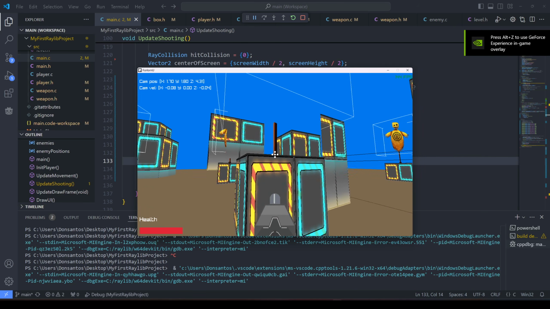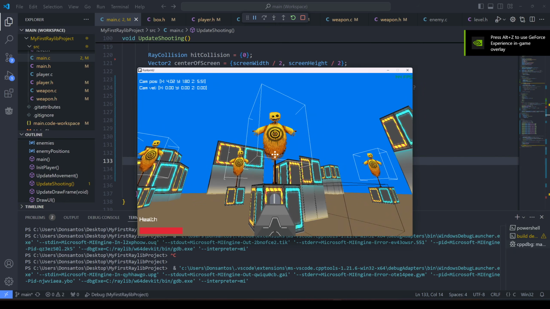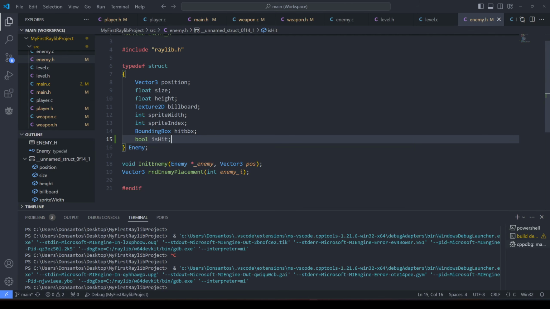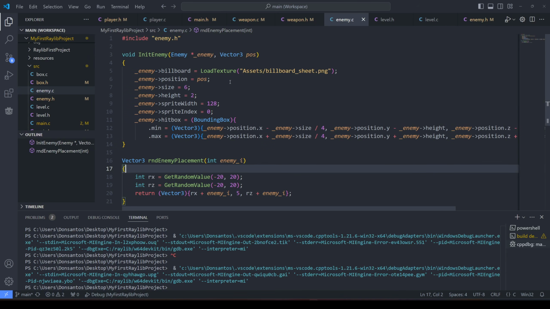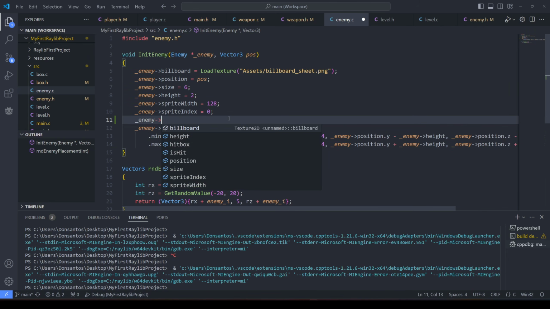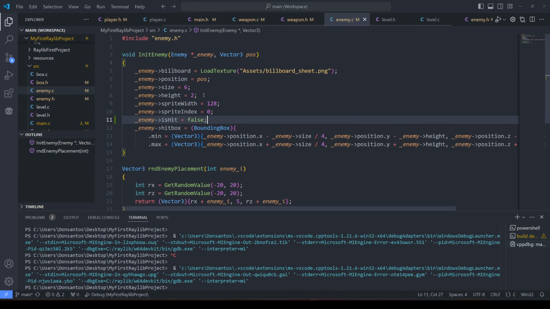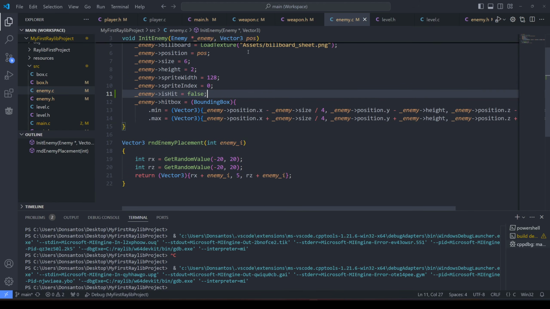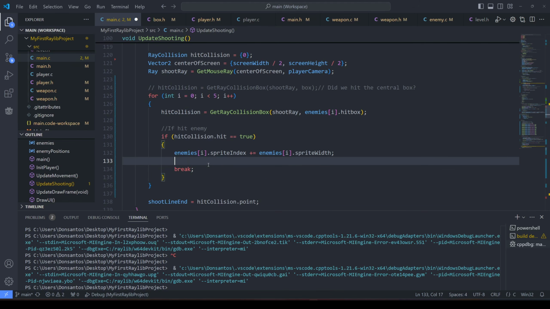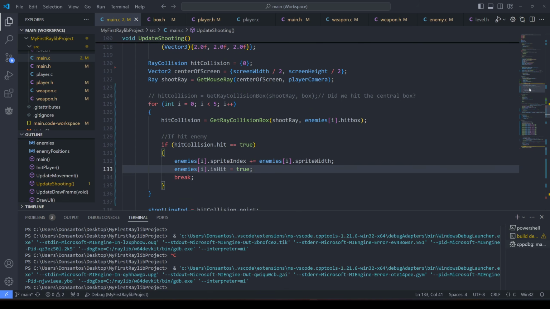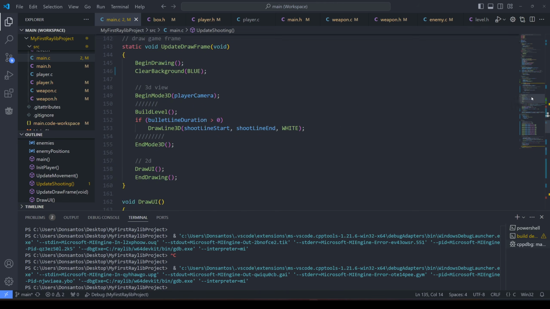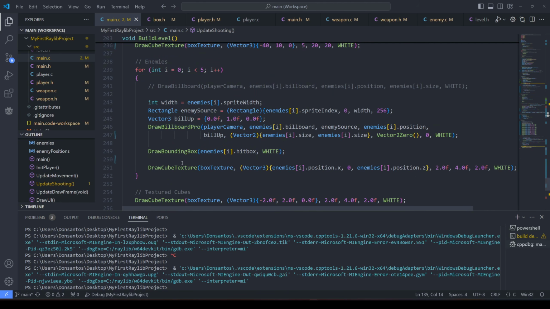Boom. The only thing that's left is the stick. So I'll add a boolean to the structure called isHit. And then here, enemy hit equals false. So we'll initialize the enemy as not having been hit, obviously. But when I hit the enemy, enemy's isHit equals true. So that's good. We don't actually want to manually change their sprite. Obviously, we want to just say that they're hit and then we want to start a function to loop through their sprites.